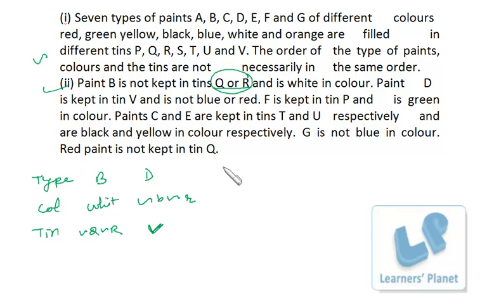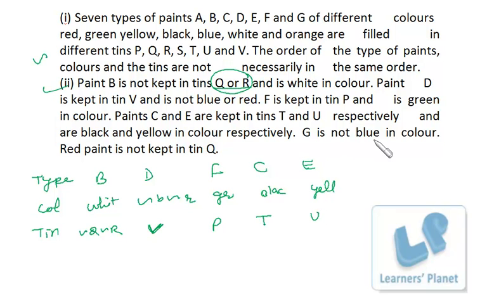Then F is kept in tin P and is green in color. So this is green in color. Paints C and E are kept in T and U, so C in tin T and E in tin U respectively, and are black and yellow. So this is black and this is yellow.